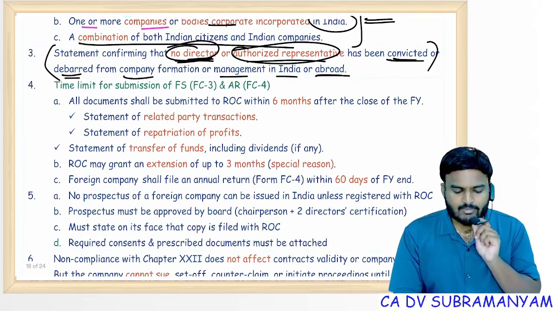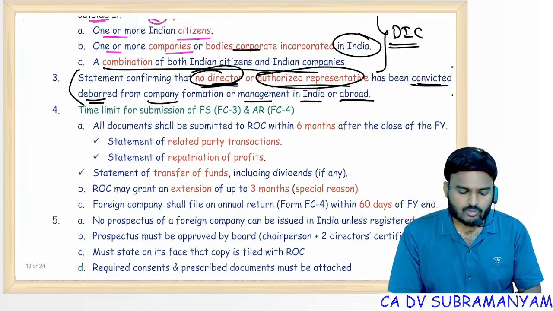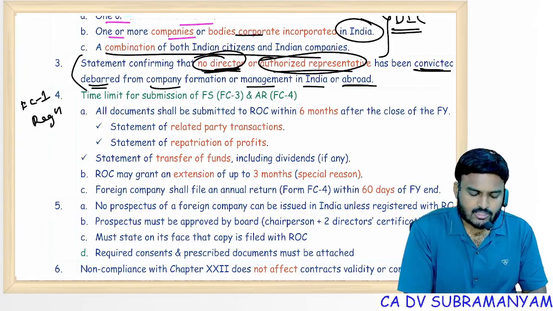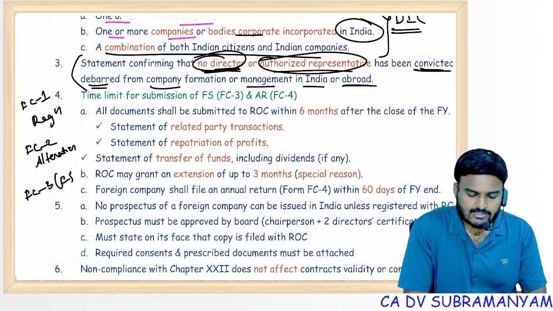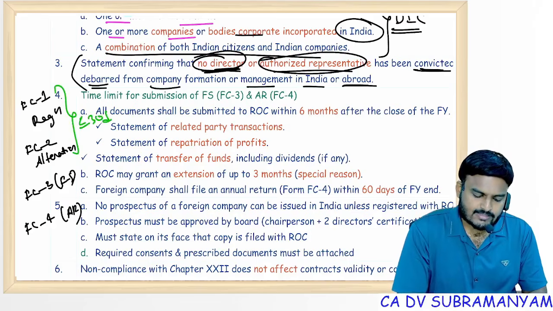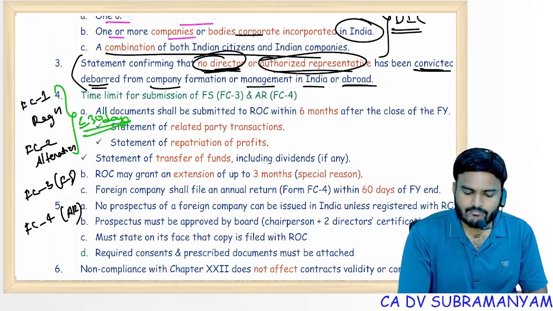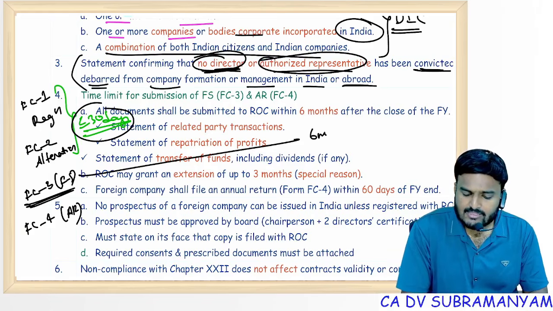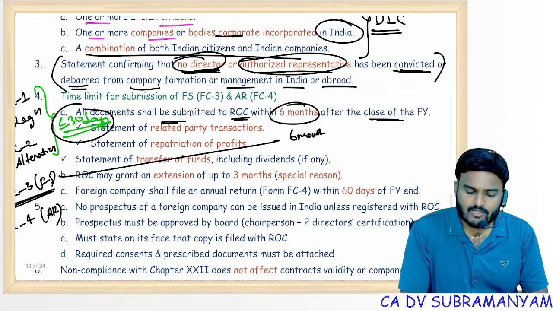Next one, time limit for submission of forms. You know, here total 4 forms we are having. FC1 is for registration, FC2 is for alteration of the above documents, alteration, FC3 financial statements, FC4 annual returns. You know, first 2 within 30 days, time limit within 30 days of the event. Next FC3, the time limit is 6 months. All documents shall be submitted to ROC within 6 months after the closure of financial year.